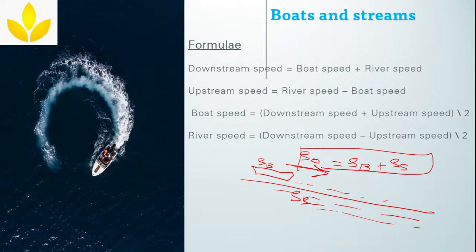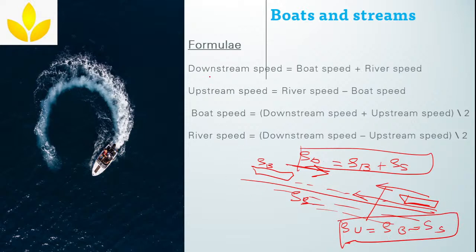Clear? One formula. Suppose if your boat is like this and moving upwards, then I can say this particular thing is speed of upstream. Now since the boat is moving in the opposite direction of the stream, what will happen? Obviously the speed will reduce. So speed of the boat minus speed of the stream is your upstream speed. This is what I have written here. Downstream speed, you will add both the speeds. Upstream, you will subtract. Okay. From this only you have derived these two formulas.